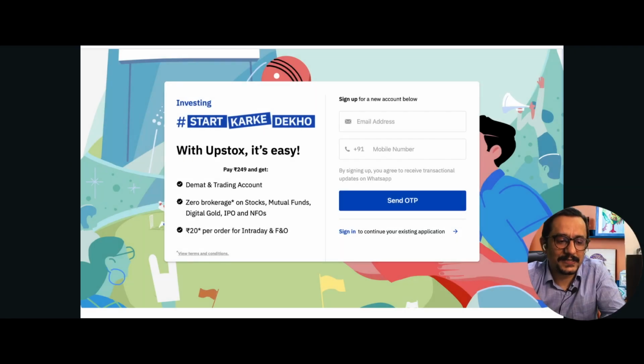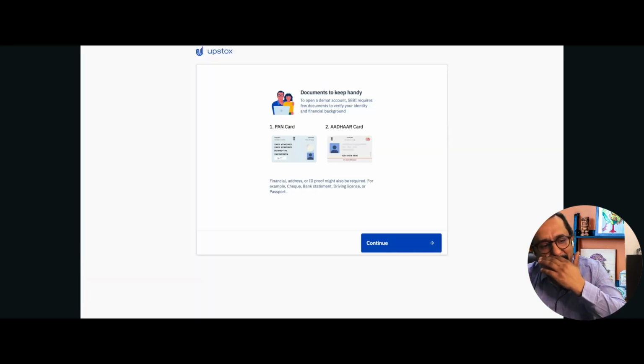So once you are on this page, you need to enter your email address and your mobile number and click on send OTP. Your OTP would be received, and you fill in the OTP details. It will bring you to the next page, which asks you to keep these documents handy. Which documents?